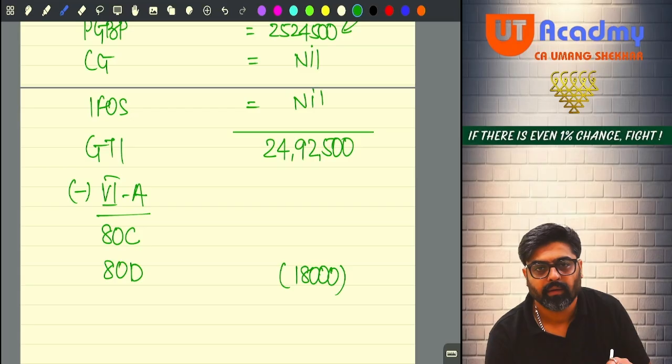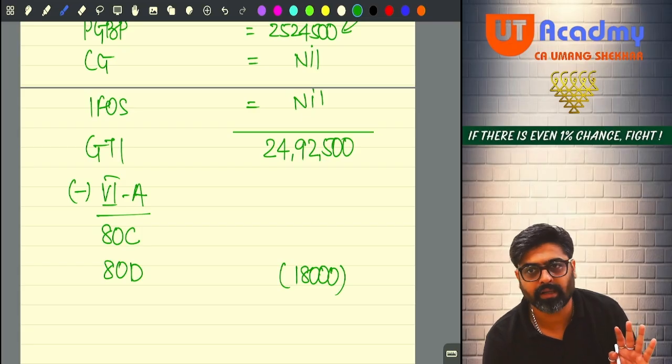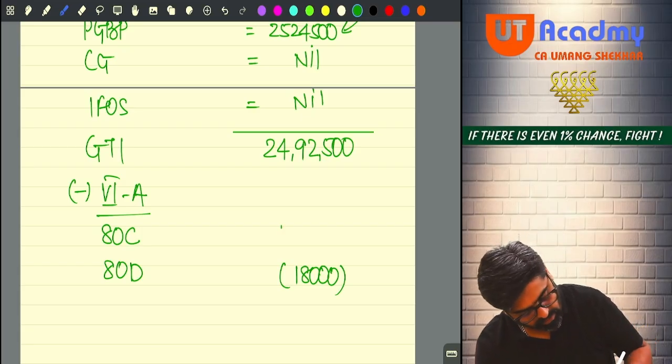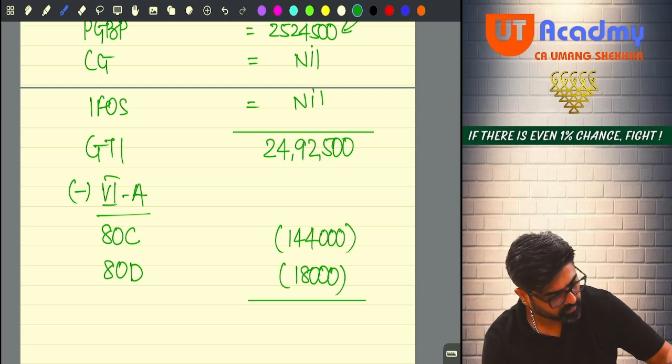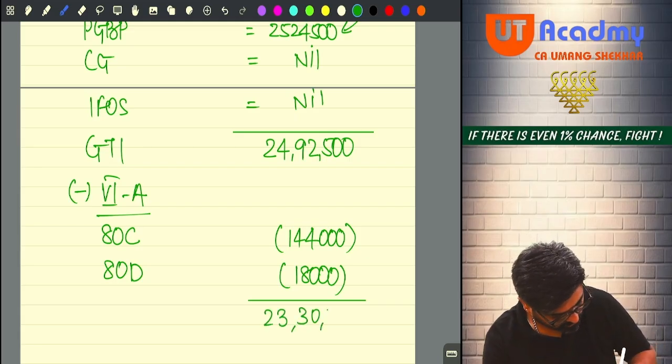Under 80C, 1 lakh rupees principal repayment of loan plus 20,000, that was your PPF contribution, and 24,000 life insurance premium, total 1,44,000. There is no other 80C deduction, yes or no? So this will be 1,44,000. Reduce this. 24,92,500 minus 1,44,000 minus 18,000. You are getting 23,30,500. This is your total income.